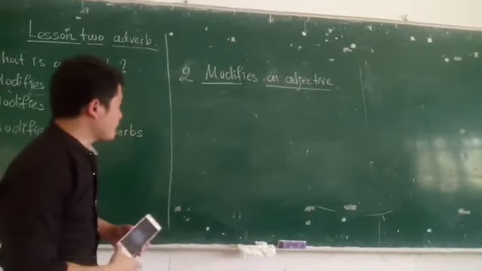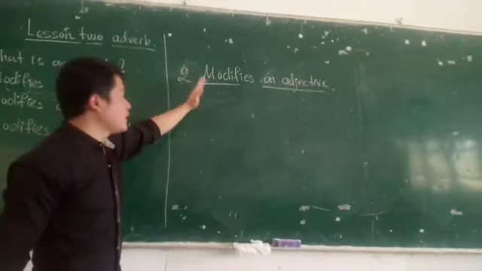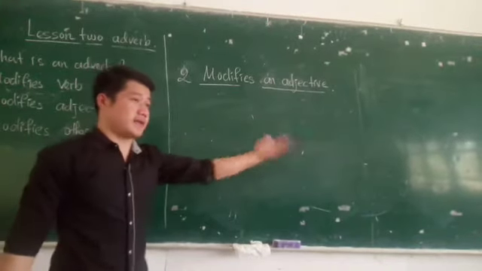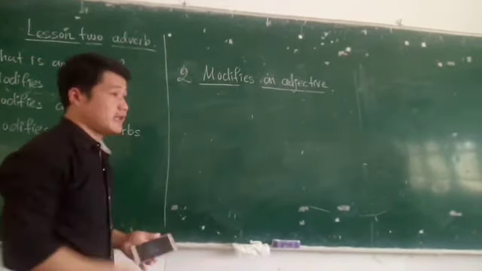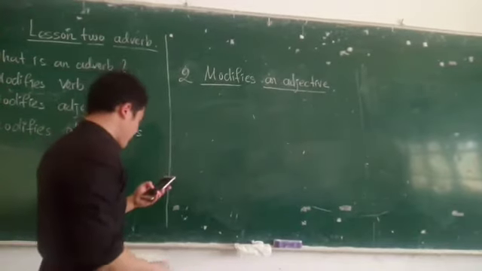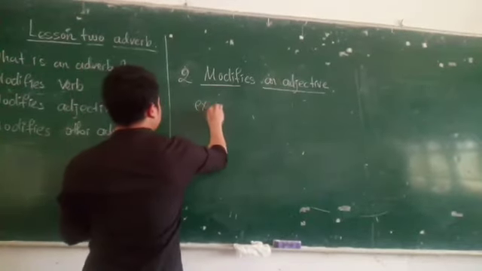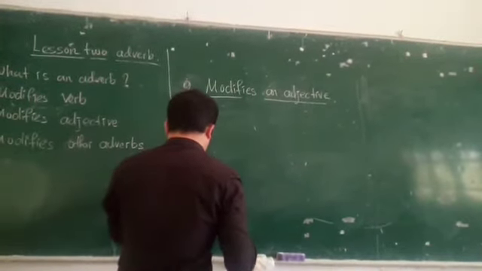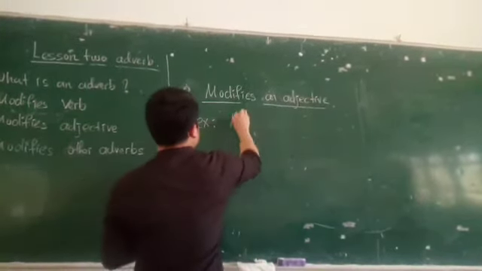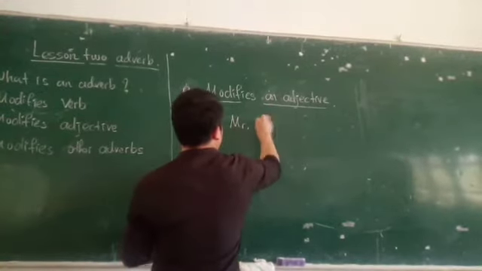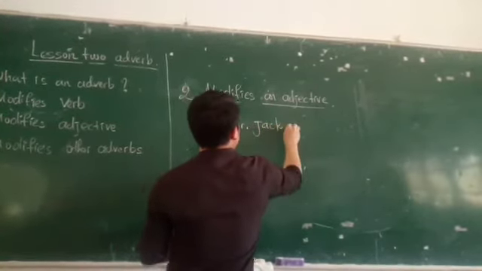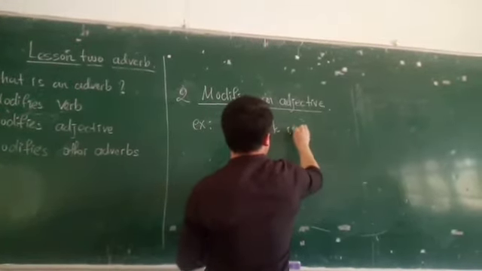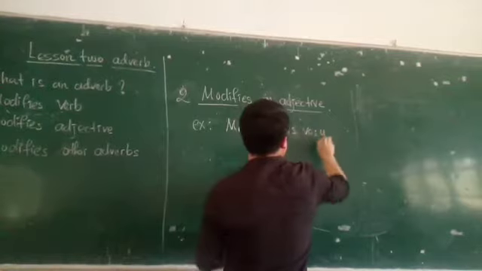Okay, so we continue. Now we talk about an adverb describing an adjective, how it is different from the verb. Okay, let's look at an example. This is an example for you. Mr. Jack is very tall.